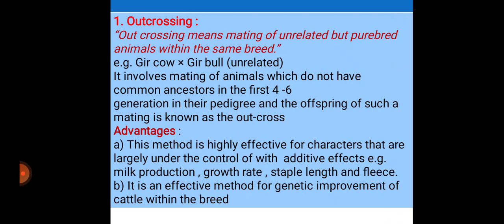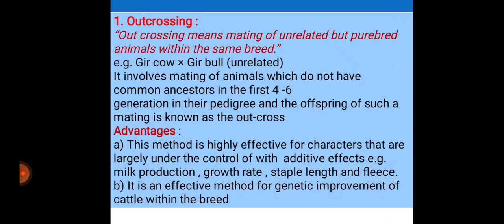The first method is outcrossing. Outcrossing means mating of unrelated but purebred animals within the same breed. This is the proper definition of outcrossing. An example of outcrossing is the cross between a Gir cow and a Gir bull. It involves mating of animals which do not have a common ancestor in the first four generations in their pedigree, and the offspring of such mating is known as an outcross.